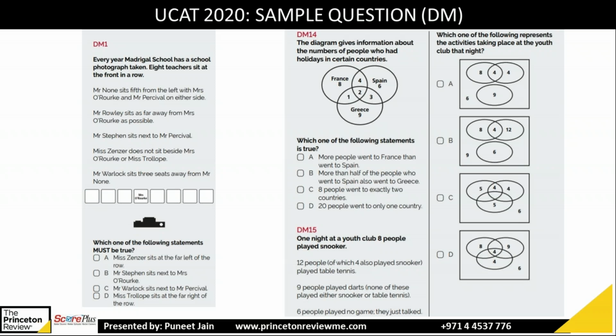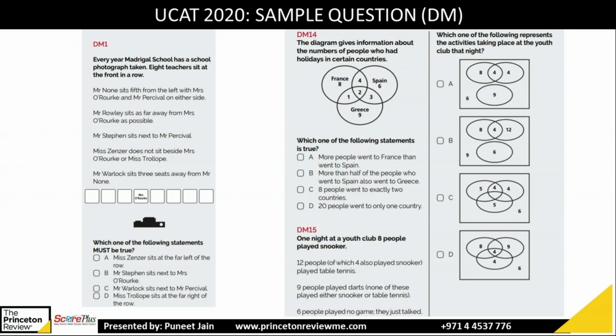Yeah, that's right. A is the correct answer. If you read the statements, they're saying 12 people played table tennis, of which 4 also played snooker. 9 people played darts, and none of them plays either snooker or table tennis. So check which option has a circle of 9 that does not intersect with any other circle. If you check A, yes, that fits in.